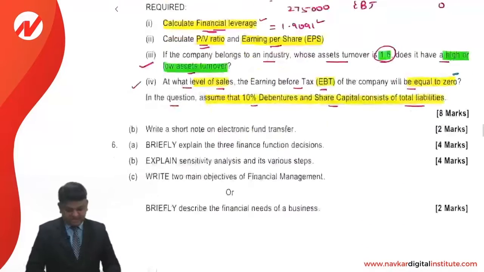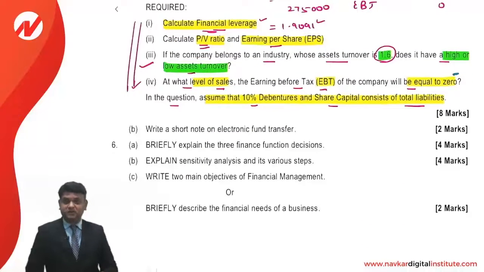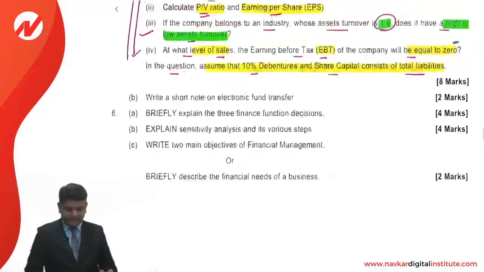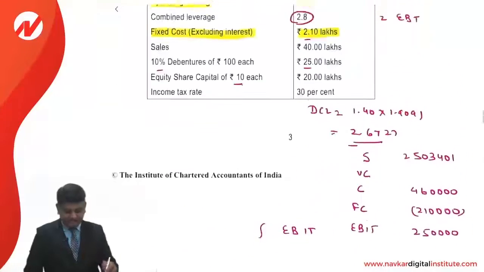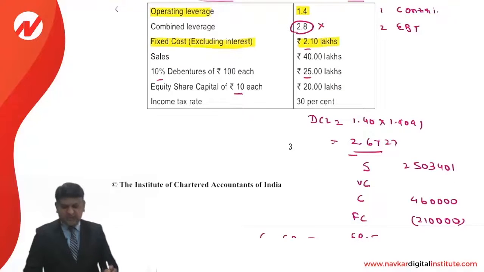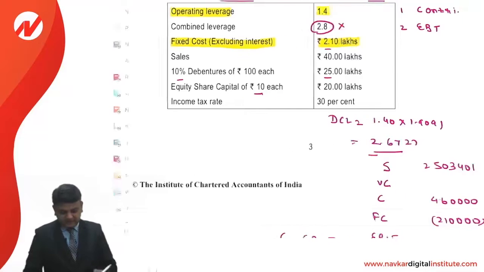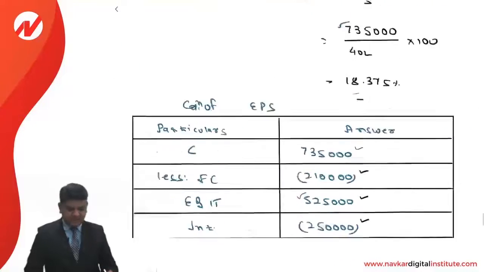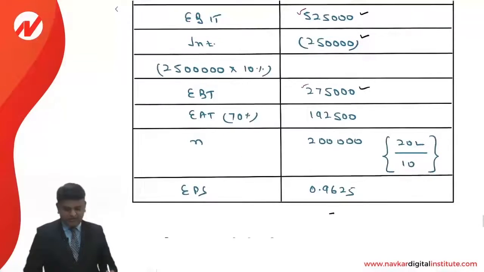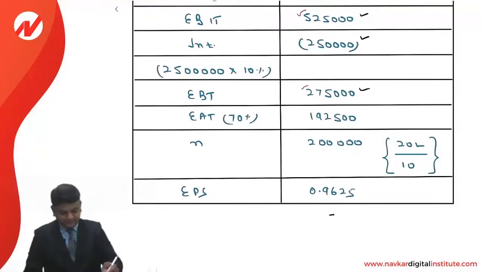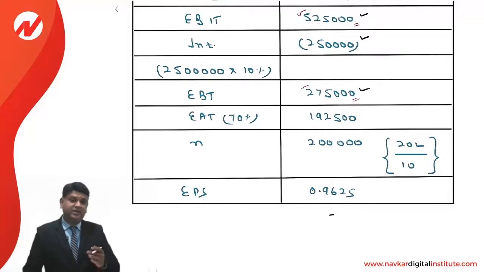What I want to tell you is that since there is a mismatch of the information in the question, you can do the answer by either of the methods, which is acceptable in examination. You just have to put a note that if you are doing the answer the way I have just explained, we are ignoring the DCL information which is given to us in the question. And if we compute the DFL, 525 divided by 275, it is 1.9091, but we are ignoring that fact and taking the DFL value as 2, we are doing the answer.